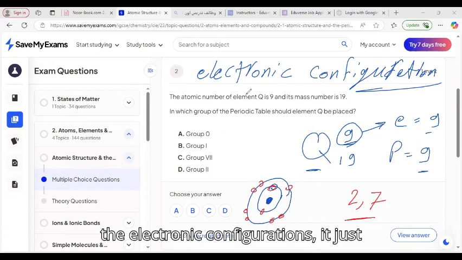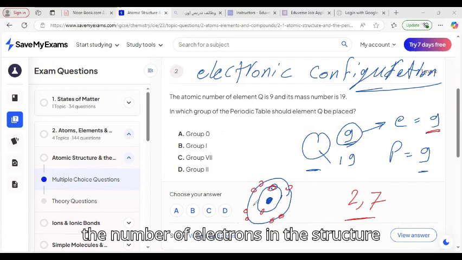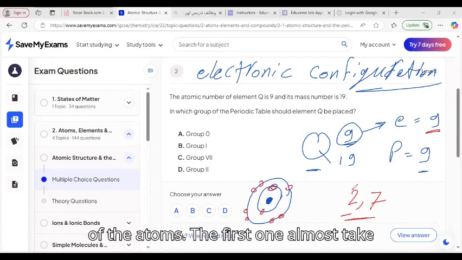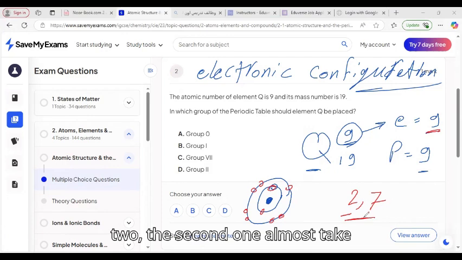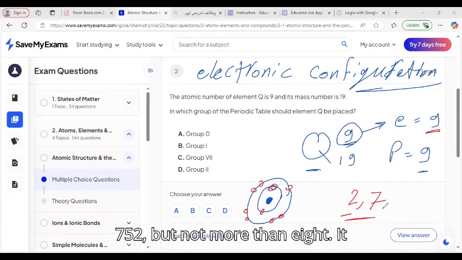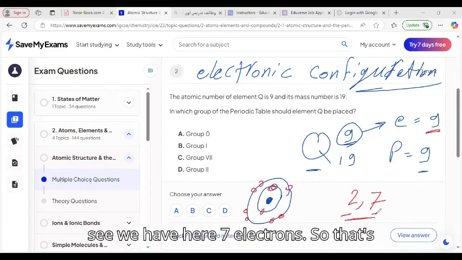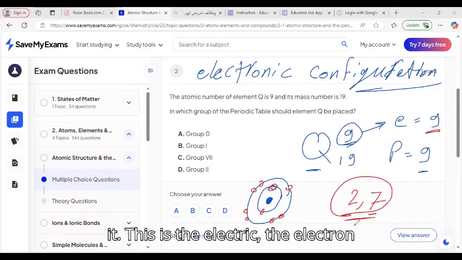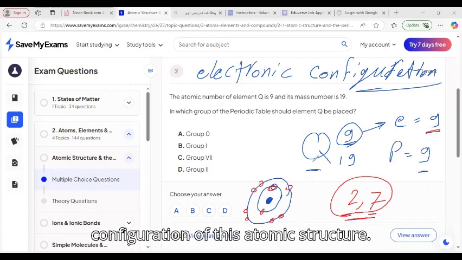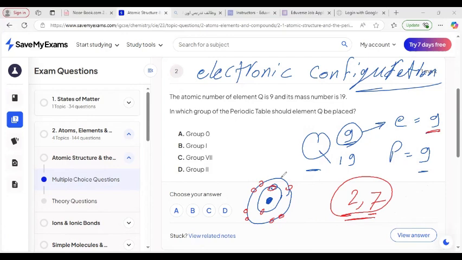So the electronic configuration is just distributing the atomic number, the number of electrons, in the structure of the atom. The first shell always takes 2. The second always takes up to 8, could be less than 8, like 7, 5, or 2, but not more than 8. So this is the electronic configuration of element Q: 2, 7.